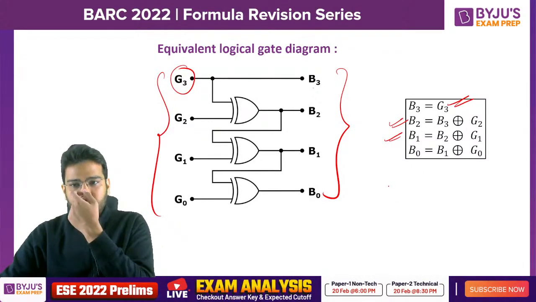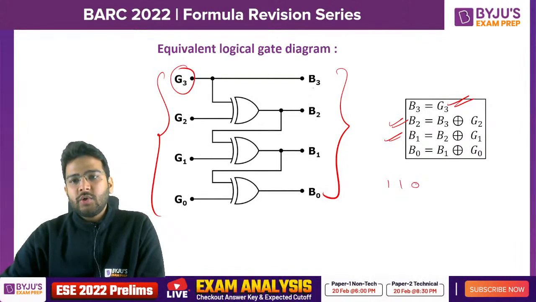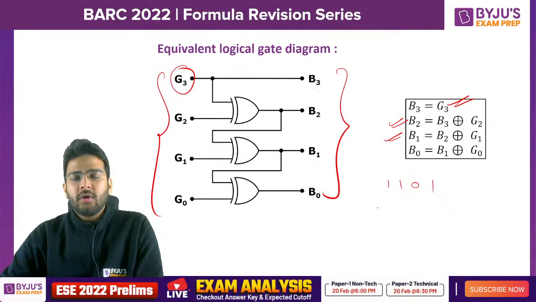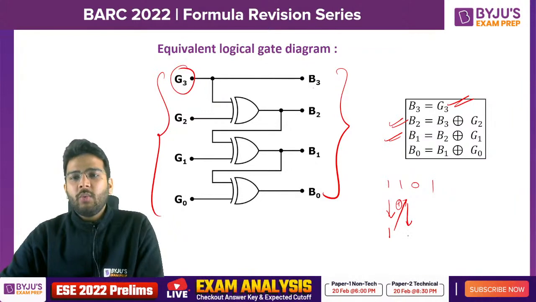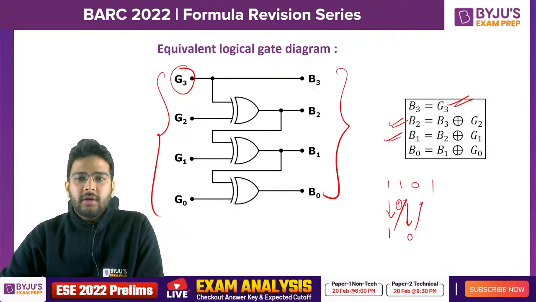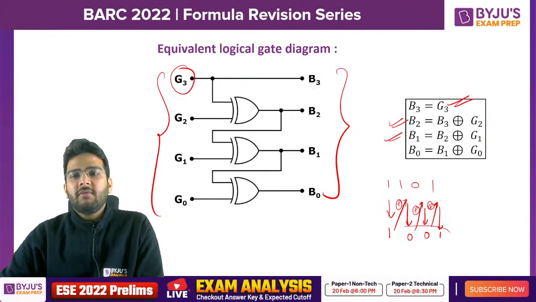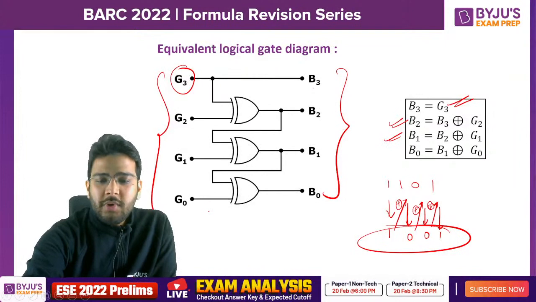Let's say you have one number, let's say 1101. Suppose this is a gray code. So here I can write the most significant bit as it is, and then I can perform the XOR between these two bits, 1 and 1, and this will give me 0. Then XOR between 0 and 0 will give me 0. And XOR between these two bits, 0 XOR 1 will give me 1. Clear? So in this way you can convert.